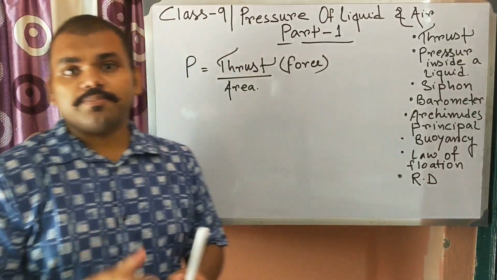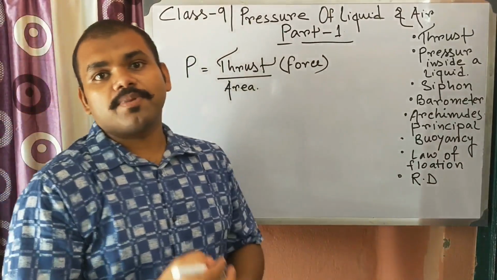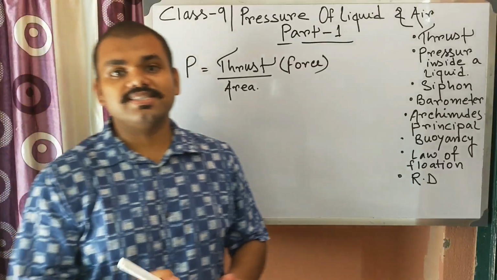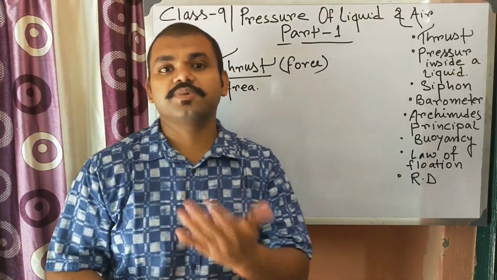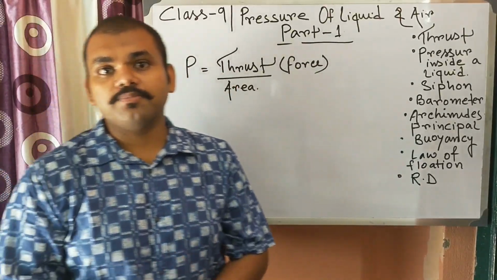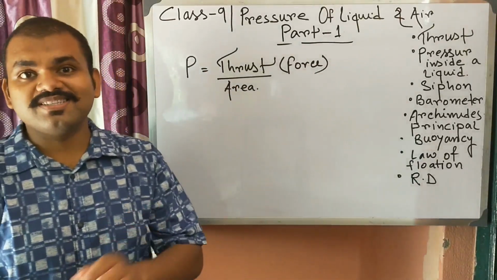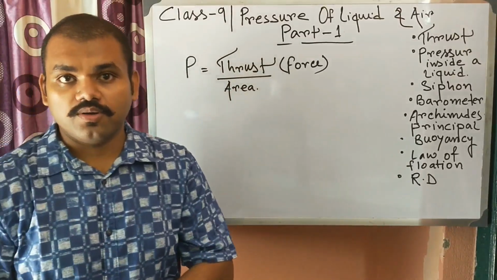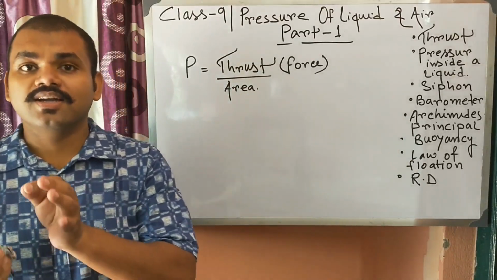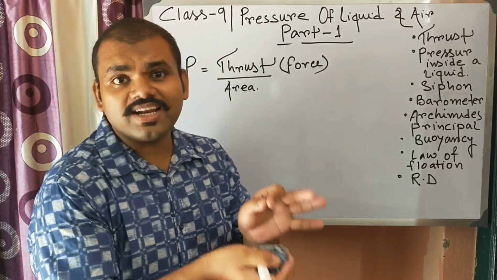Now inside a particular liquid, it is generally seen that when we go deep inside the liquid, its pressure increases. For example, when you go deep inside the sea, you need a special type of suit, by which you can go to a certain depth.